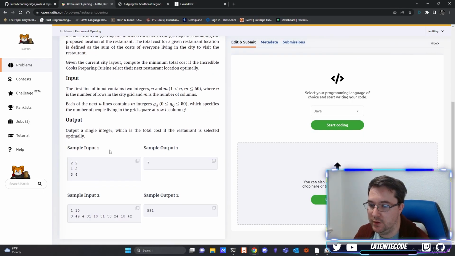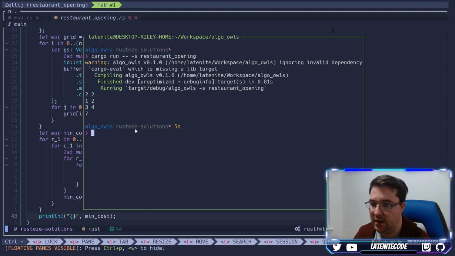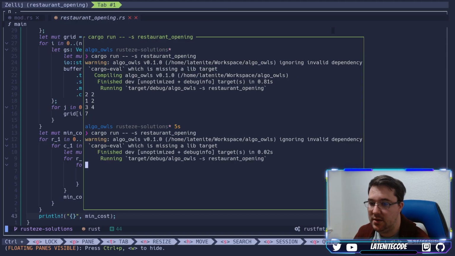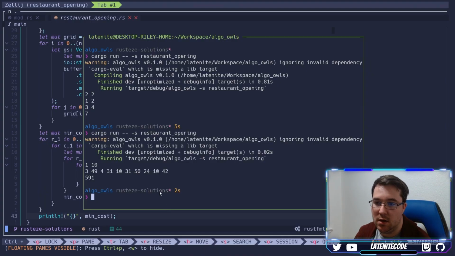Let's look at our first sample here. Let's go ahead and paste that in. We got 7, which is what we expected. Let's look at our next sample. Paste that in. We got 591, which is what we expected. So this is already looking pretty good.